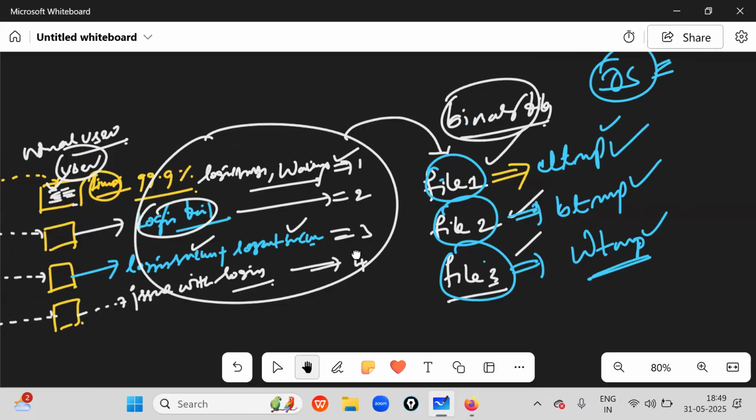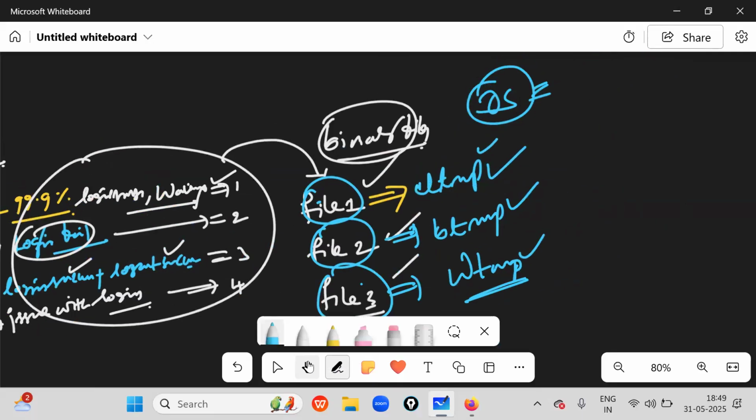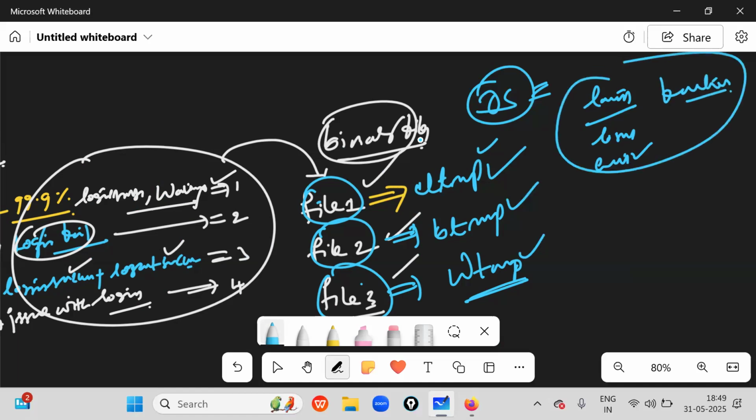At the same time, these files contain at what time he logged in, at what time he logged out, at what time his login failed, and from which IP address he is trying to log in. Everything will be displayed: time, IP address, login time, logout time. Whether the system is working or not, that will also be displayed.